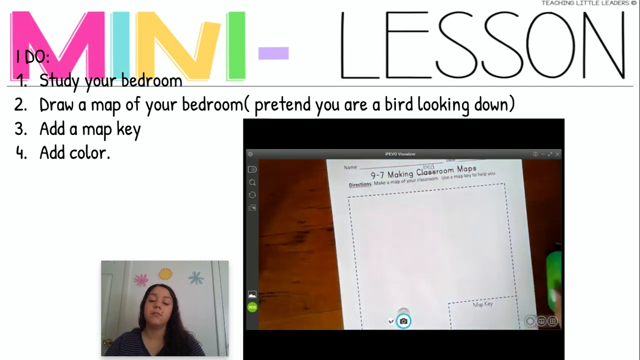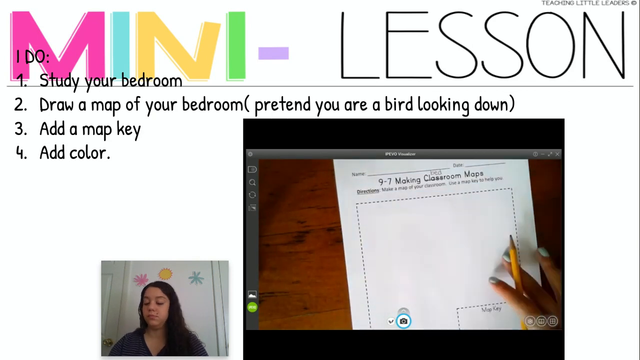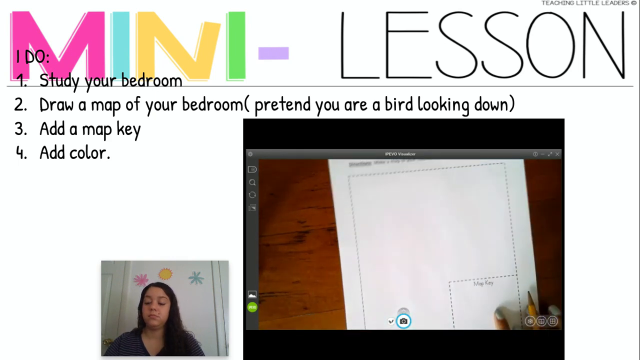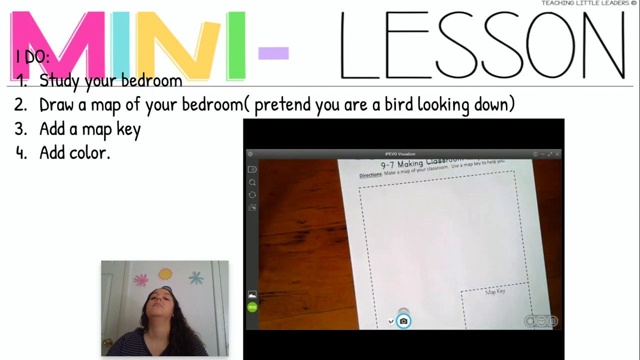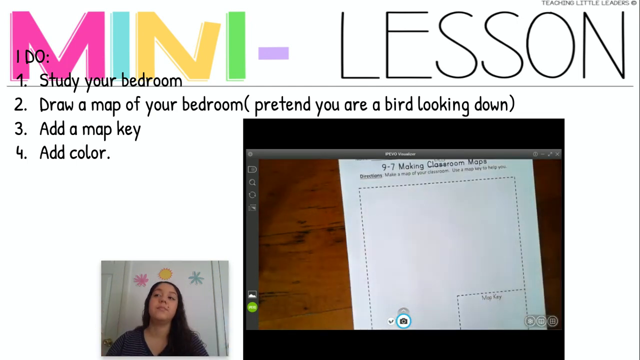Since we're at home, it'll be a lot easier to make a map of your bedroom. So we're going to make a map of our bedroom, and then at the bottom we're going to add a key. So the first thing you need to do is observe your bedroom or take a look around. Notice the different shapes in your room. Notice where things are in your bedroom. And pretend like you're a bird, boys and girls, because we draw maps from a bird's eye view. So pretend like you're looking down like a bird.